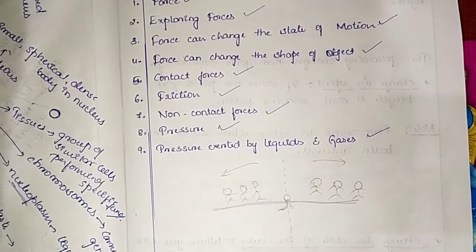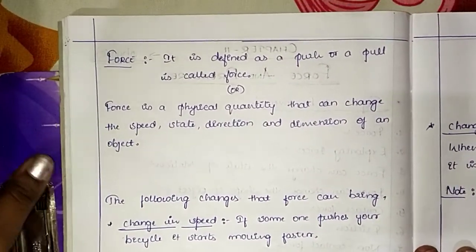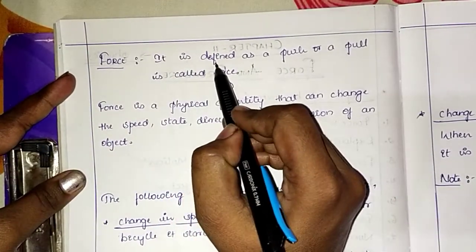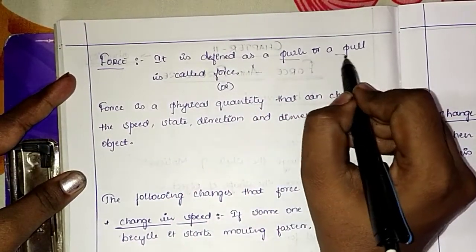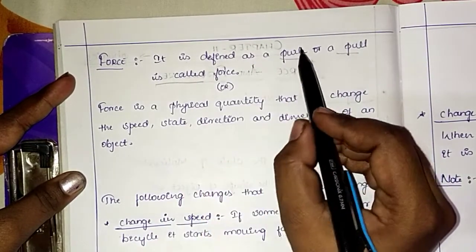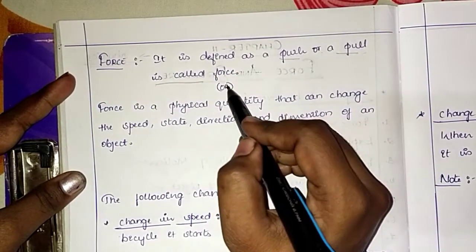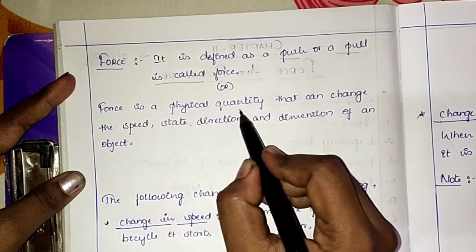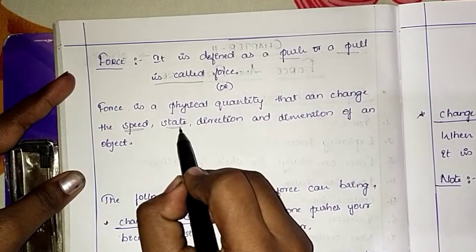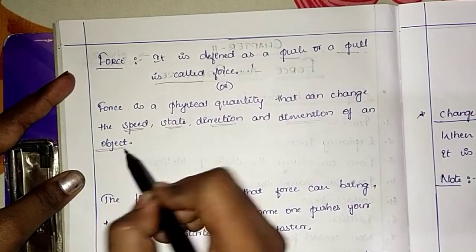Now let us see what is force. The definition of force is that a push or a pull is called force. In other words, force is a physical quantity that can change the speed, state, direction and dimension of an object.